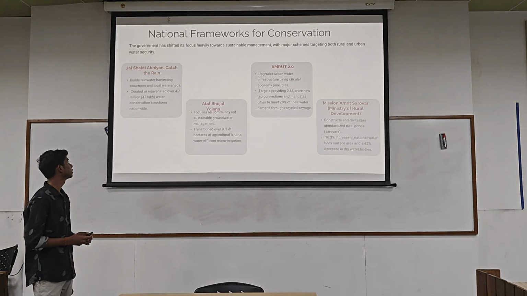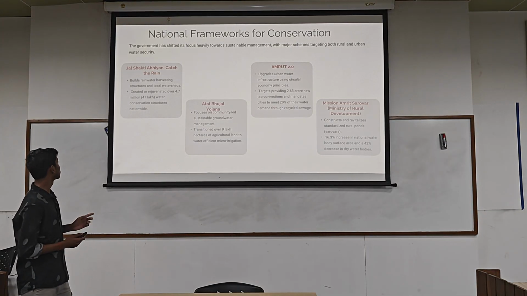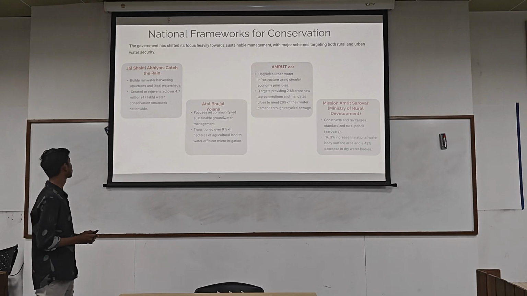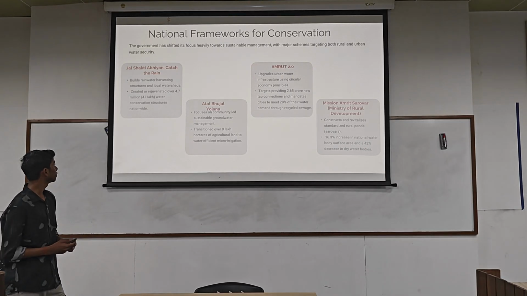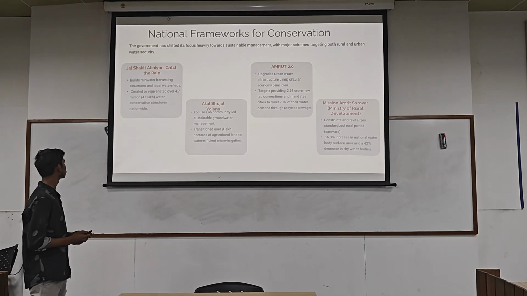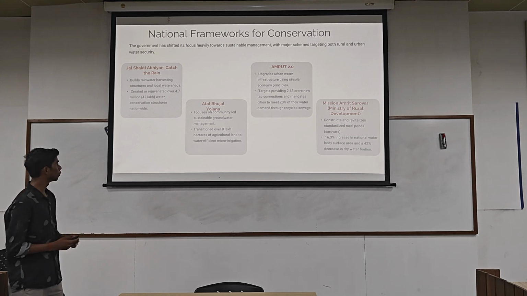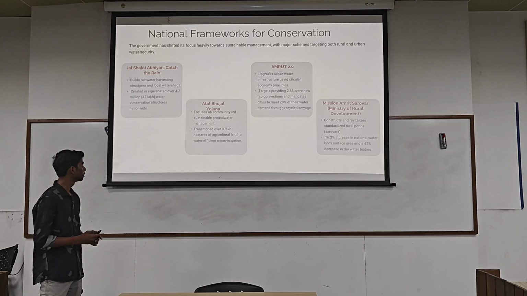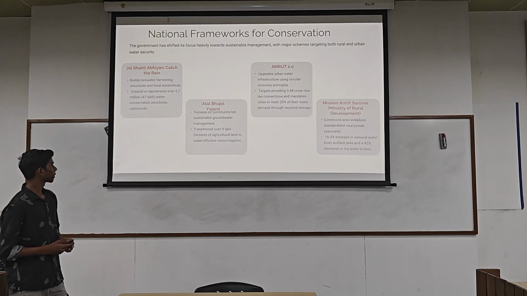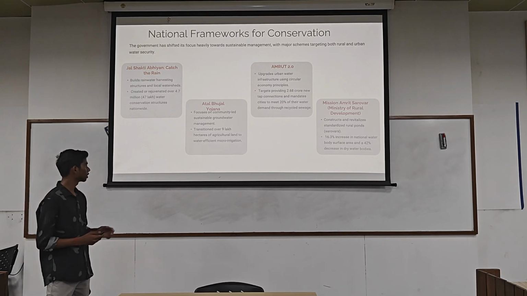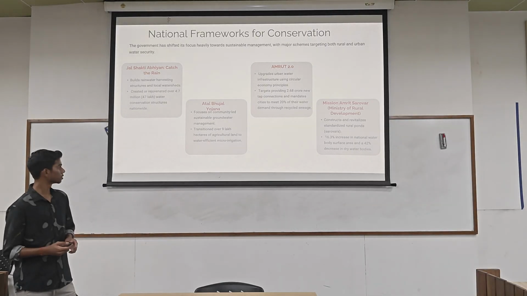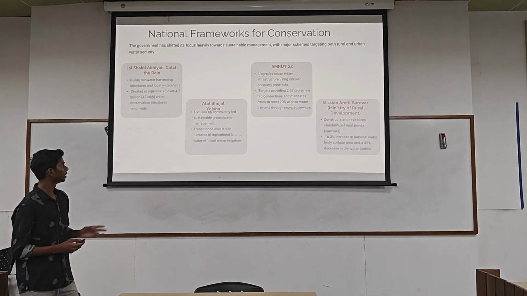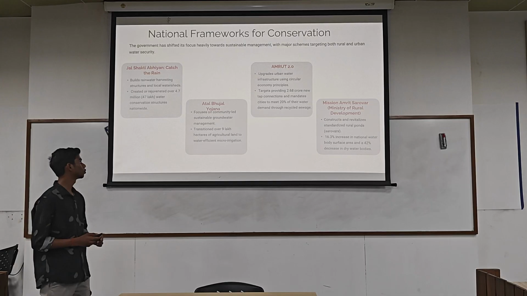These are some national schemes. The first is Jal Shakti Abhiyan, which catches the rain. It builds over 4.7 million water conservation structures in India. And the second is Atal Bhujal Yojana, and it transitioned over 9 lakh hectares of agriculture to micro irrigation. And the third is Amrut 2.0.